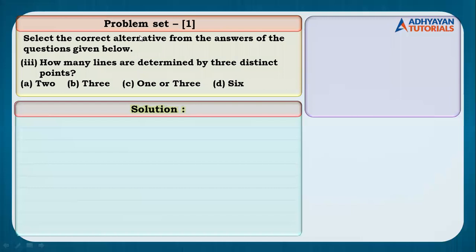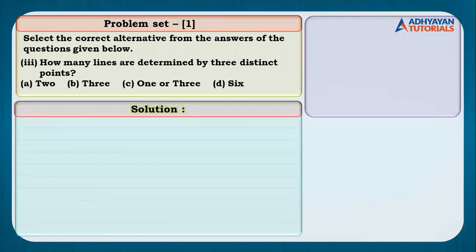You all can text your answers through the chat box. Anybody who wants to answer this question? No worries. We'll just discuss the solution to it.